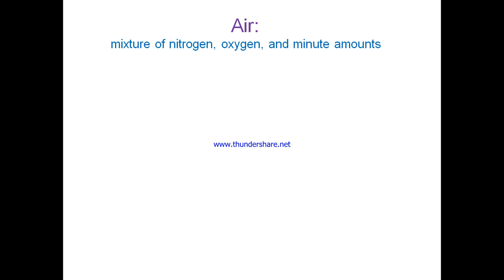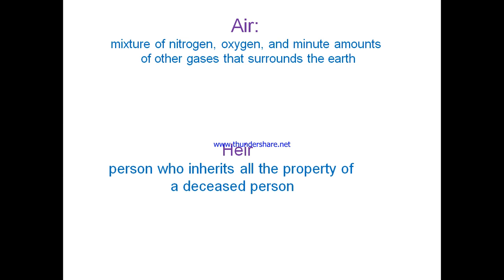So let's move to the next word, which is air. Of course, everybody knows what air means. The definition of it is a mixture of nitrogen, oxygen, and minute amounts of other gases that surround the Earth. The second air is HEIR, which is the person who inherits all the property of a deceased person. Of course, deceased means a dead person.